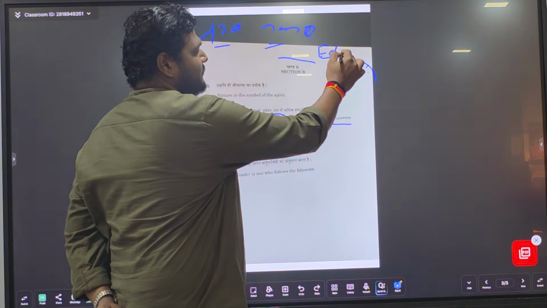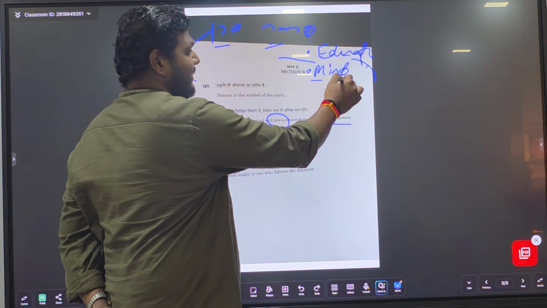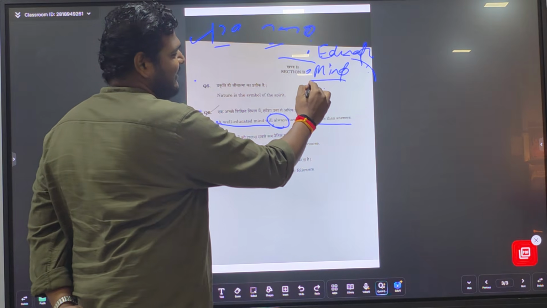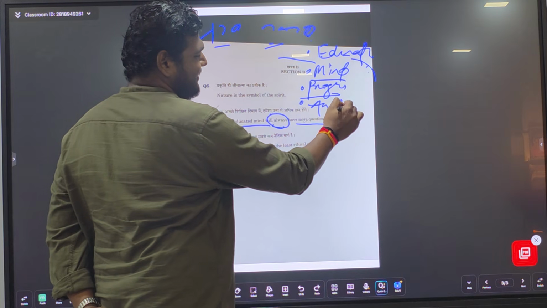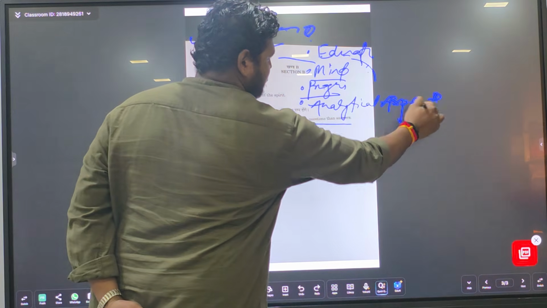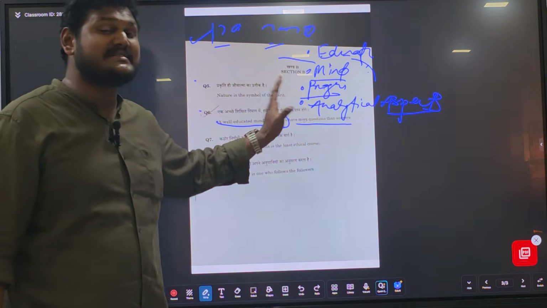First, education. Next, you have to identify mind. We have already discussed mind, right? Next, we have to identify the progress, and we have to identify the analytical aspect. So these things you have to identify when it comes to these kinds of essays.